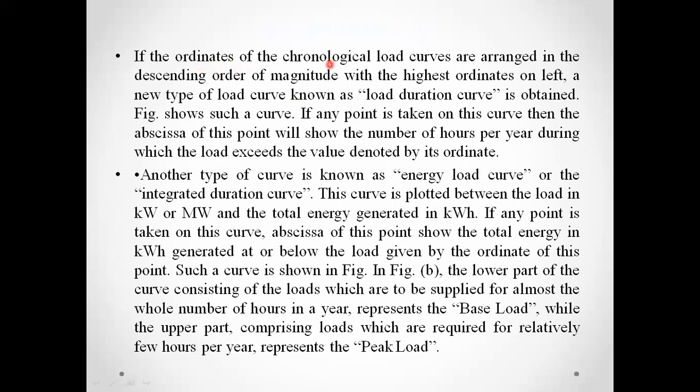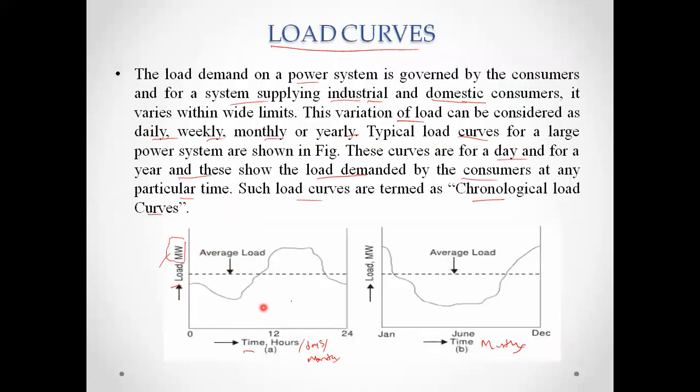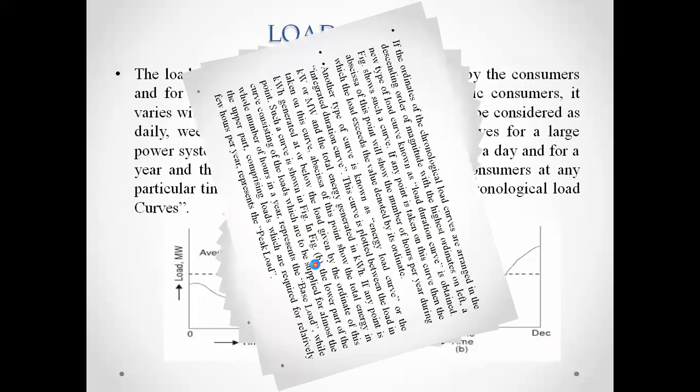If the ordinates of the chronological load curve are arranged in descending order of magnitude, with the highest ordinates on the left, a new type of load curve will occur, that is known as the load duration curve. So this is shown in the previous figure, so we call it the load duration curve.